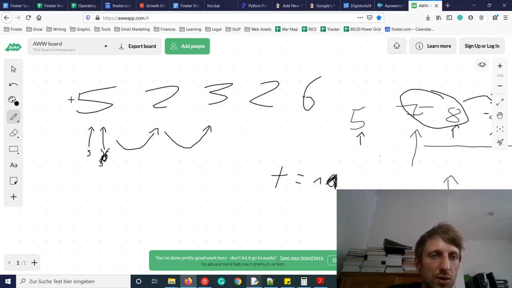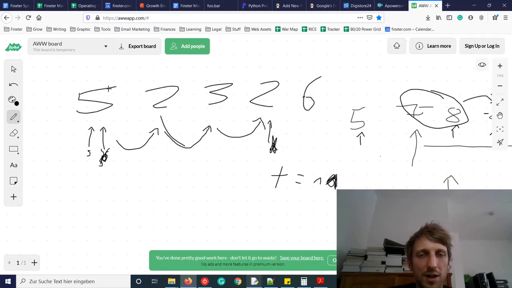The sum of those two is still smaller than 11, so we increase the stop pointer by 1. And the sum of those is still smaller than 11, so we increase the stop pointer here. Now the sum is 12, so we have our stop pointer here, and the sum of those is 12, so it is larger than our searched key.